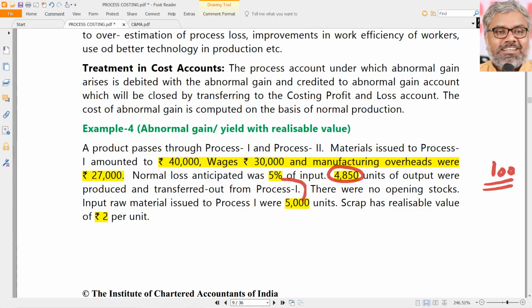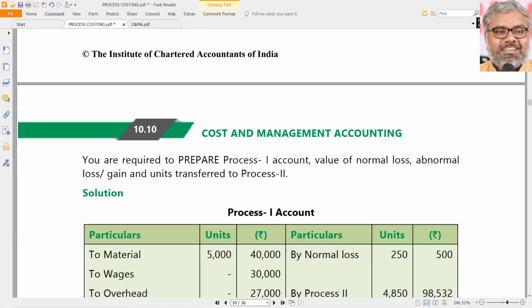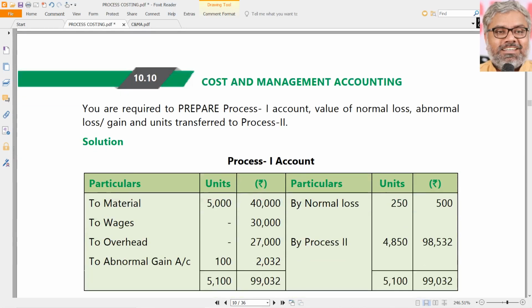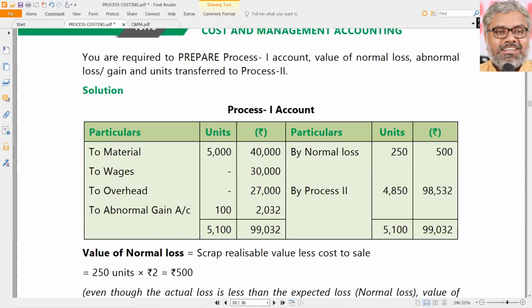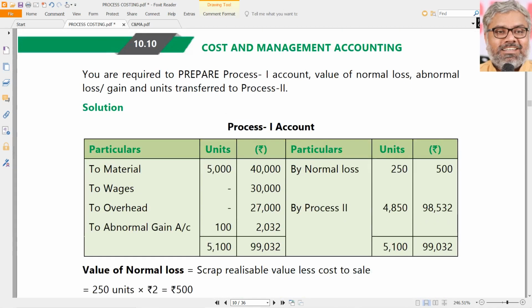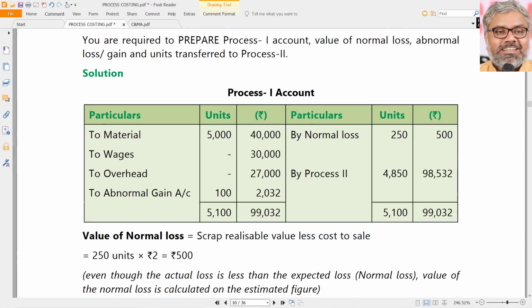When abnormal loss is credited to the P&L account, abnormal gain has to be debited to the P&L account. That is the treatment naturally. Of course, from there, it will be transferred to the costing profit and loss account on the credit side later. It's just the opposite of abnormal loss. Abnormal loss is credited in the process account, later debited to costing P&L account, whereas abnormal gain is debited to the process account, later it will be credited to costing profit and loss account according to the situation.